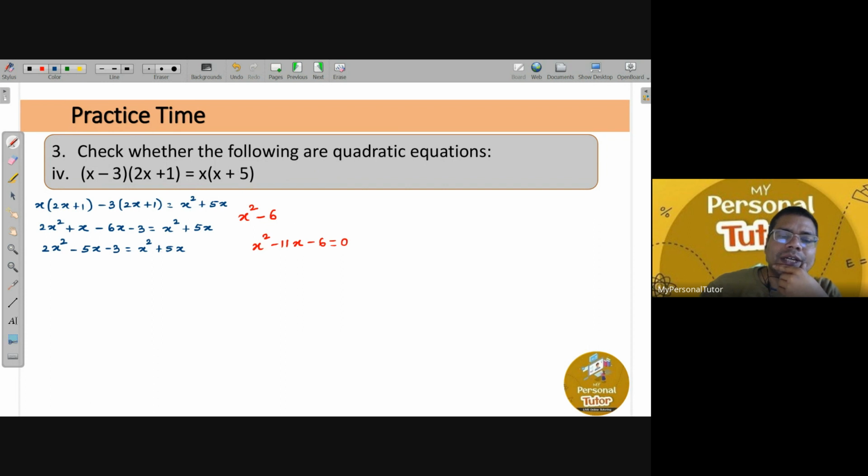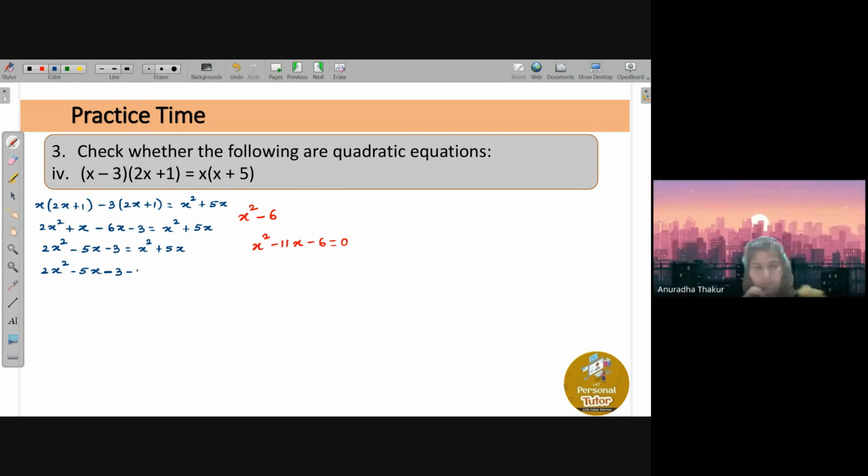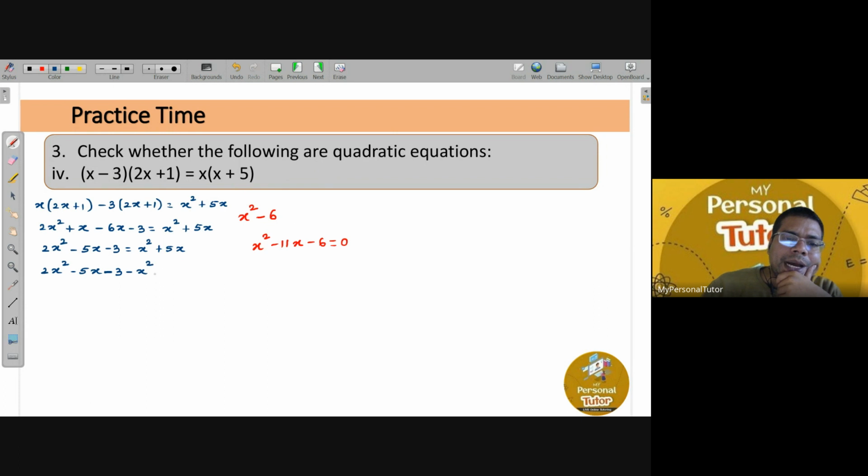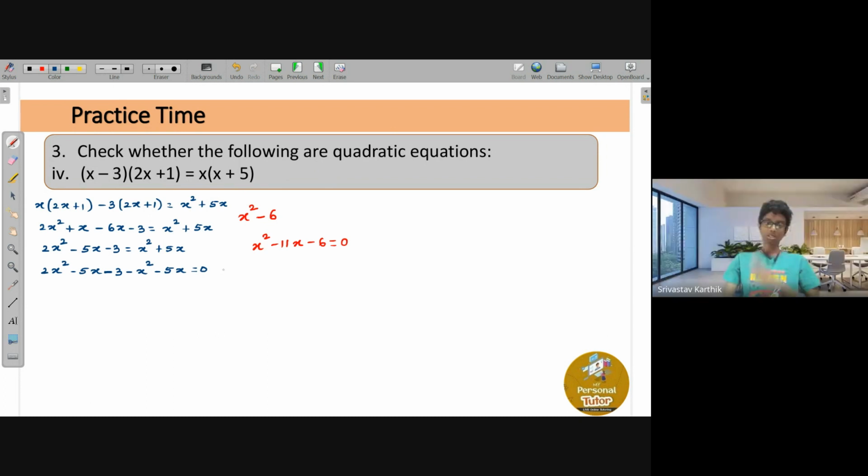Similarly, this 5x from the right hand side, we will bring on the left hand side. So you will get 2x square minus 5x minus 3 minus x square minus 5x, that is equals to 0. Any confusion till here? No, sir.